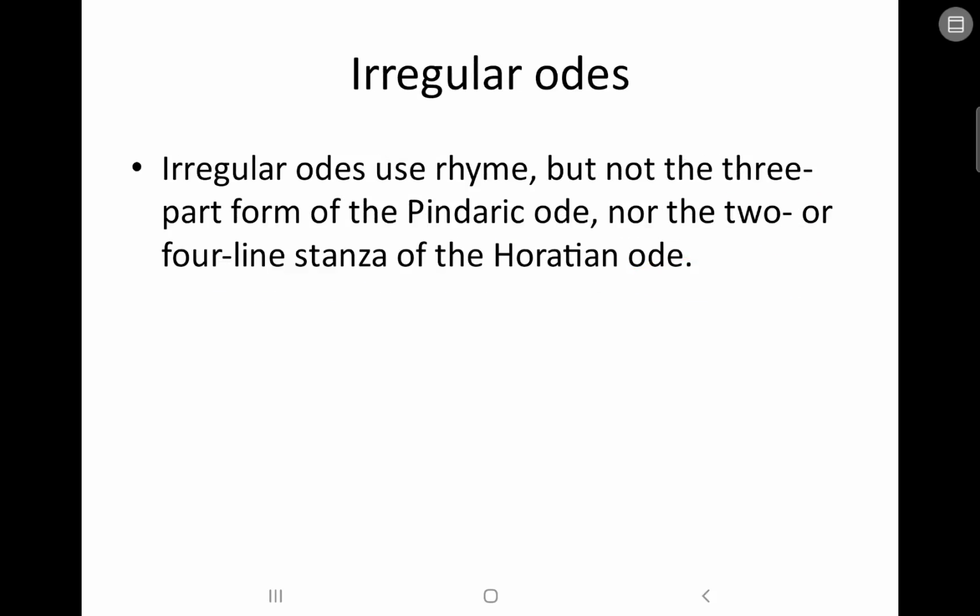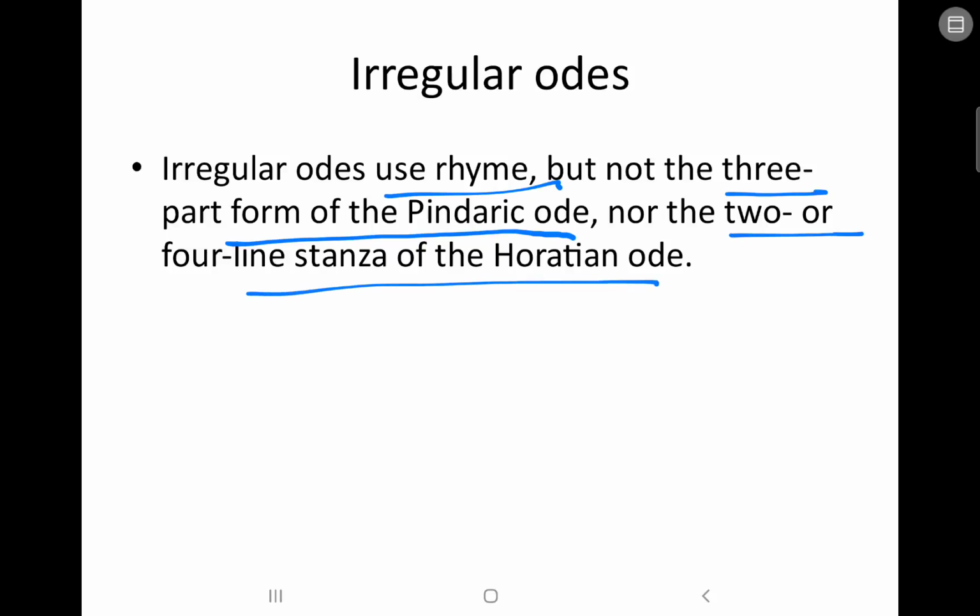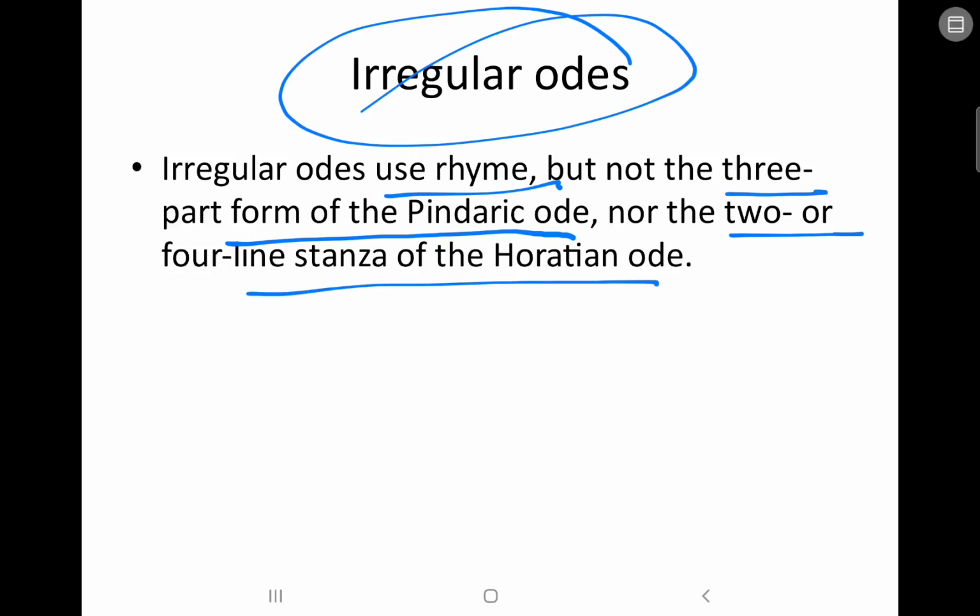Next, irregular odes. Irregular odes use rhyme but not the three-part form of the Pindaric ode, nor the two or four line stanza of the Horatian odes. So irregular odes are something which structurally doesn't associate with Pindaric and Horatian.